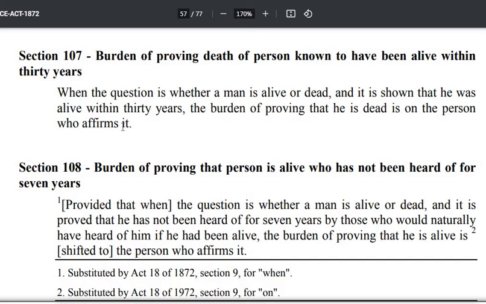Now the burden will shift upon Y, that he proves that A is dead. Y is not able to prove directly that A is dead, but Y is able to prove that for the last 7 years, the whereabouts of A are not known by any of the persons who would naturally have known about his whereabouts. And therefore section 108 will apply, and now the presumption is that A is dead.